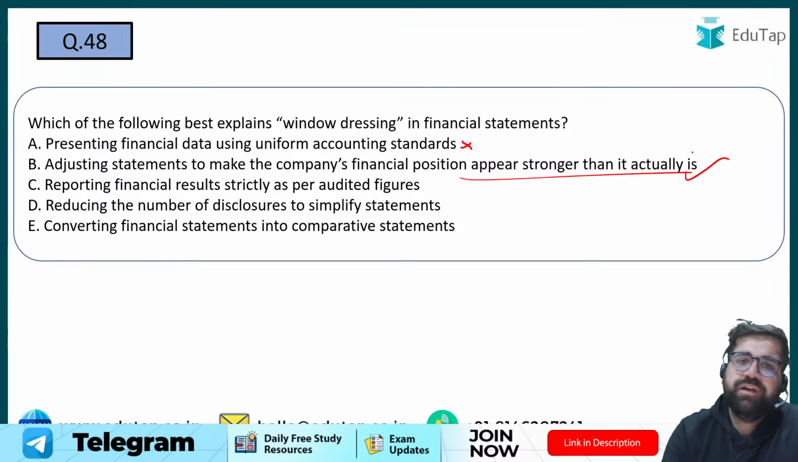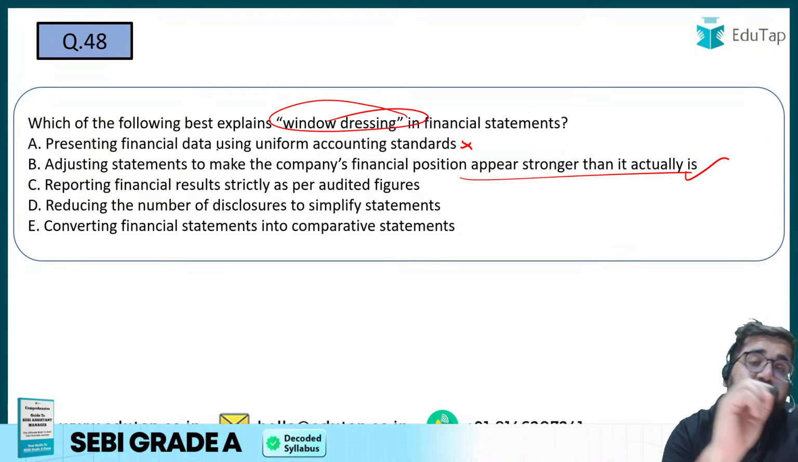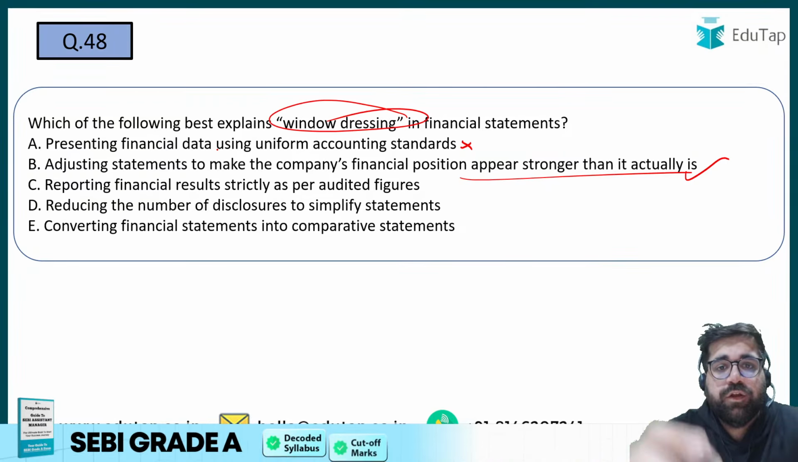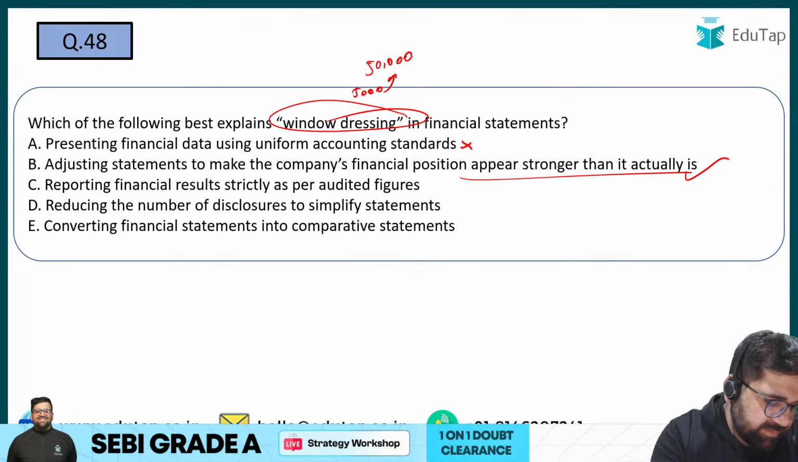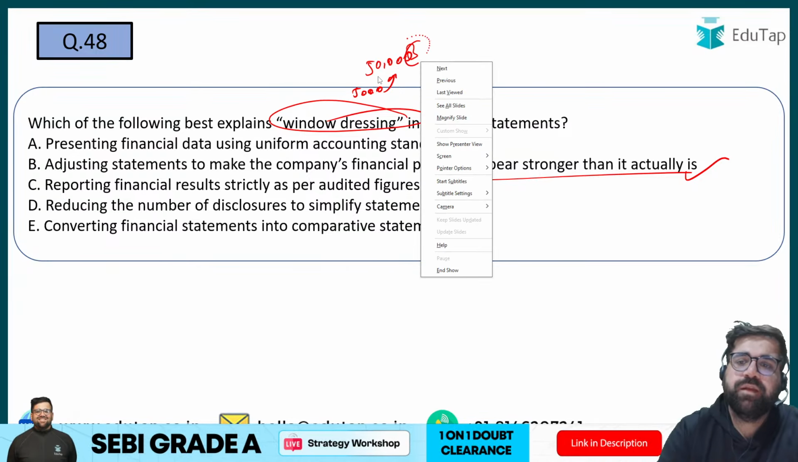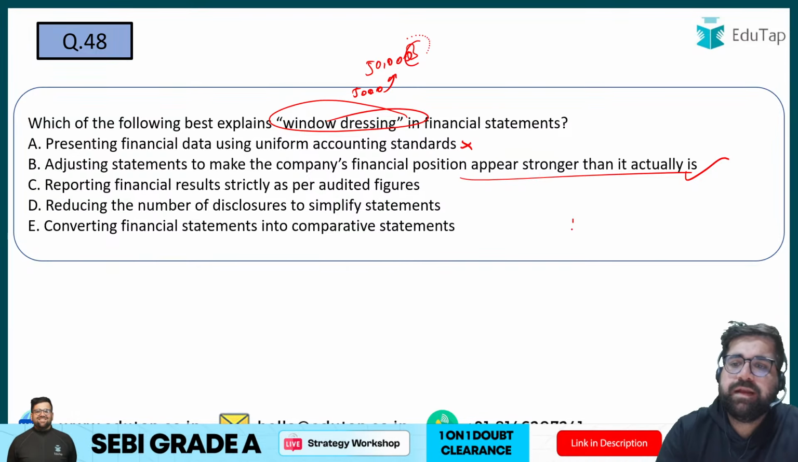Yes. Window dressing actually is a kind of a negative thing to do. You are showing your profits as 50,000, but in reality your profit is just 5,000. So this is known as window dressing. The correct answer will be option number B.